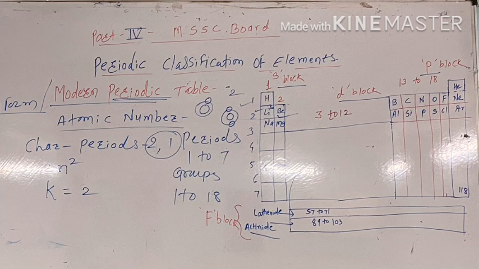To overcome this problem, Henry Moseley put forth his classification, which depends upon atomic number.